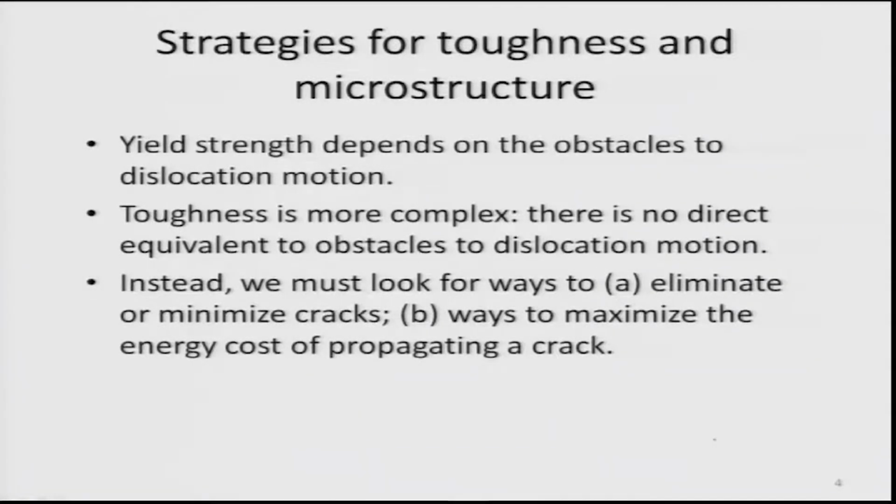As I said, it is very difficult to eliminate cracks. So, obviously one can engineer the material or microstructure in such a way that the energy required to propagate a crack is very high. There are many ways of doing that, I will show you that. So, that is the very important thing. Now, how to minimize or eliminate cracks?